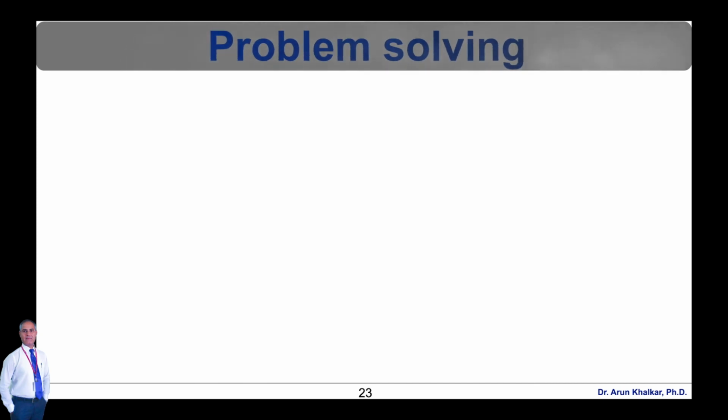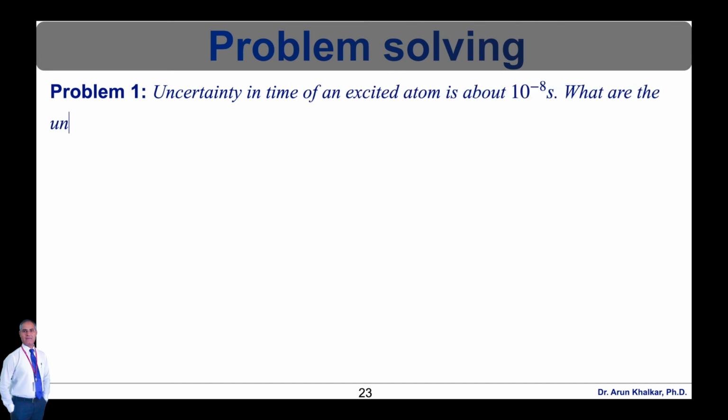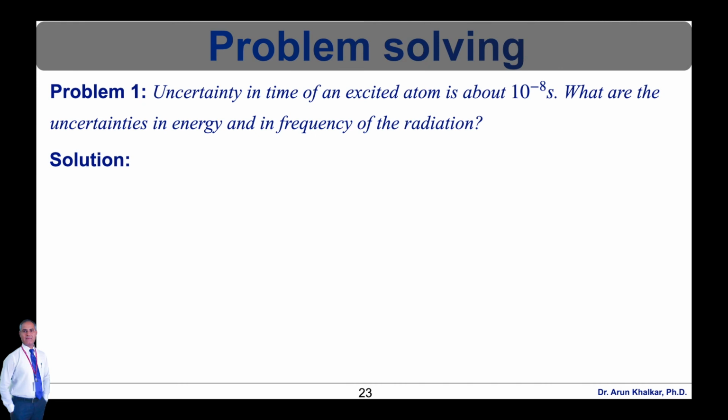Now let's see the problem solving related to this topic. Problem number 1. The uncertainty in time of an excited atom is about 10 raised to minus 8 seconds. What are the uncertainties in energy and in frequency of the radiation? The solution for this problem is as follows.